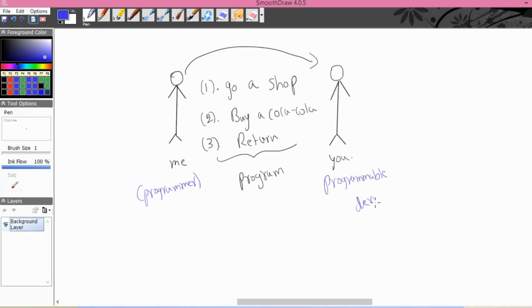Programmable device. Okay. So I have given you 3 instructions. So I gave you the program. I am the programmer and you are a programmable device. As soon as I give you this instruction, what will you do? You will start to execute this instruction. How are you going to execute this instruction? One by one. First you will go to the shop, then you will buy a Coca-Cola, then you will return.